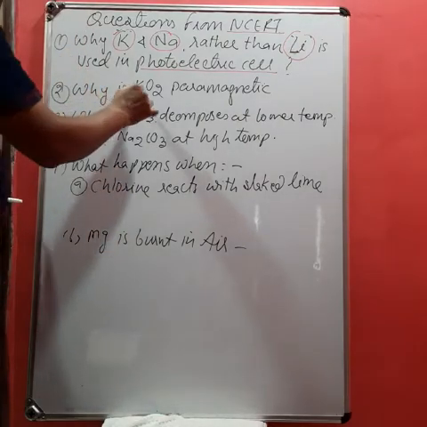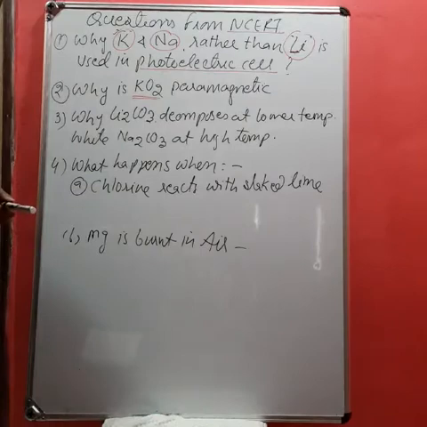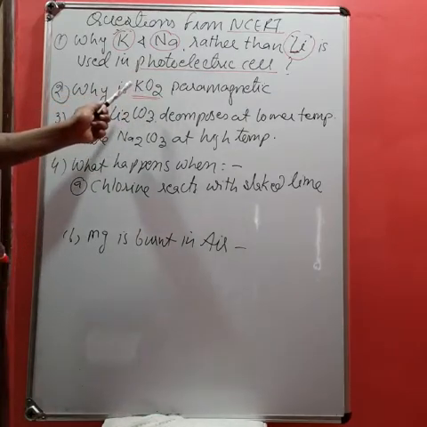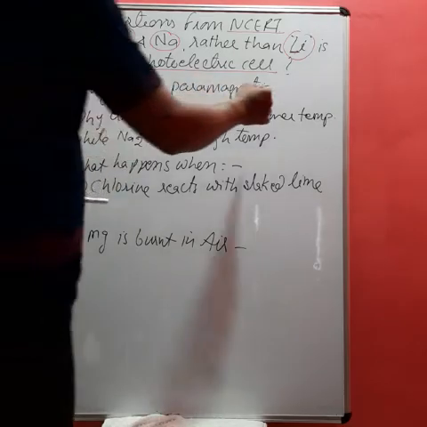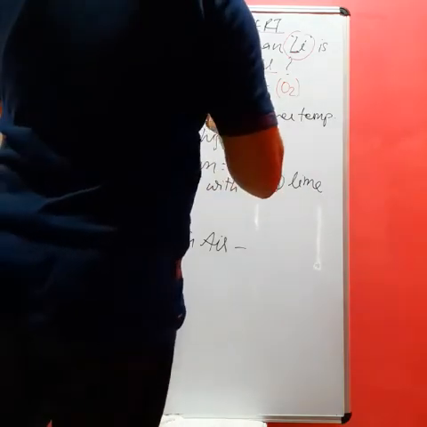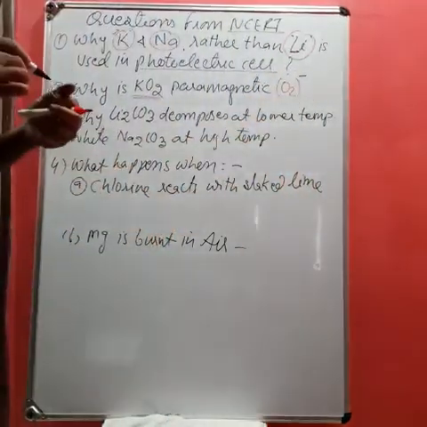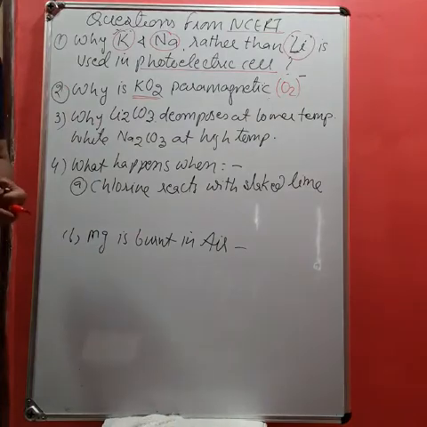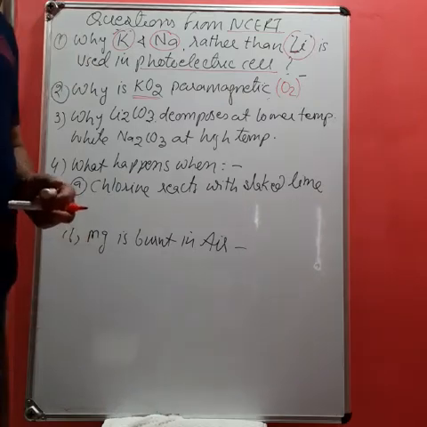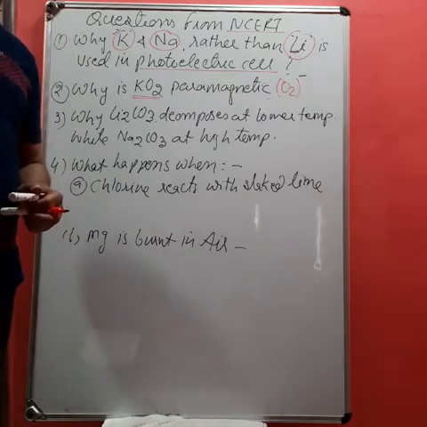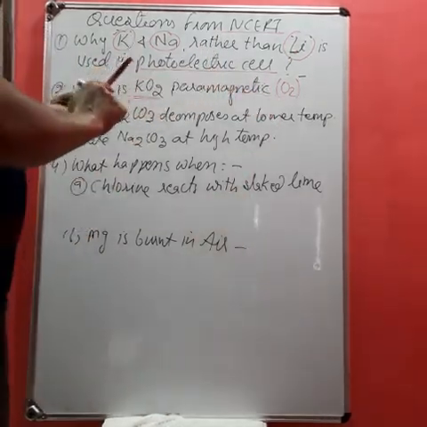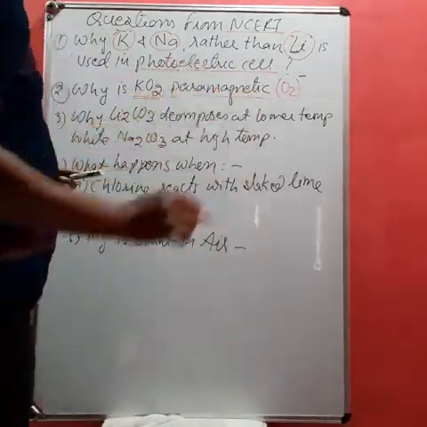Next one is, why is KO2 paramagnetic in nature? Students, this is potassium superoxide. KO2 is called what? Superoxide. Here, actually O2 is in the form of the O2 anion. So if we draw the molecular orbital diagram of the O2 anion, there will be one unpaired electron present in the anti-bonding molecular orbital, and due to the presence of one unpaired electron, it shows paramagnetic behavior.